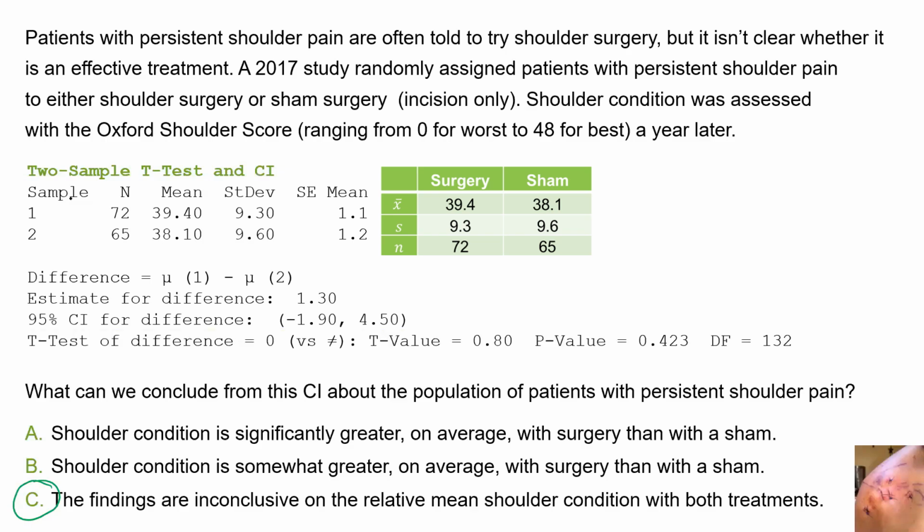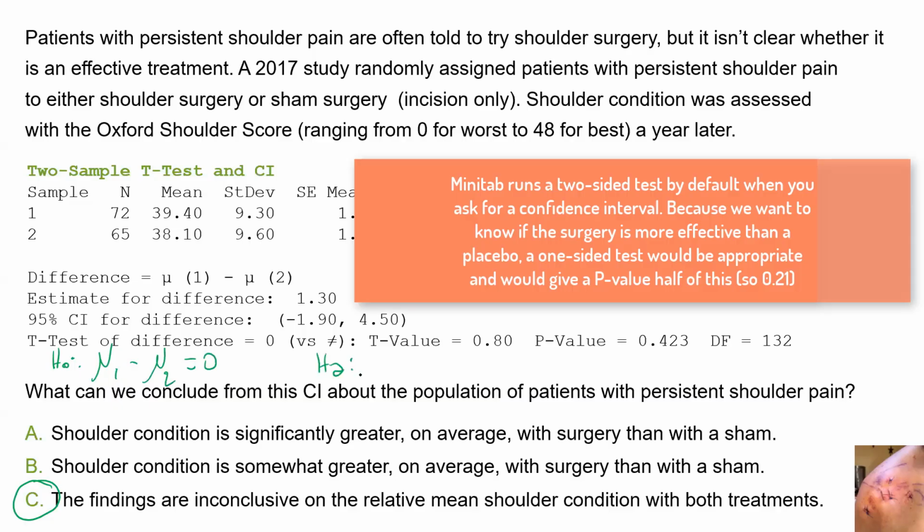And in fact, when you look at the p-value, based on the same data, if you have a null hypothesis that mu1 minus mu2 equals 0 versus an alternative that mu1 minus mu2 is not equal to 0 in this case, that's two-sided, and we get a p-value of 42%.